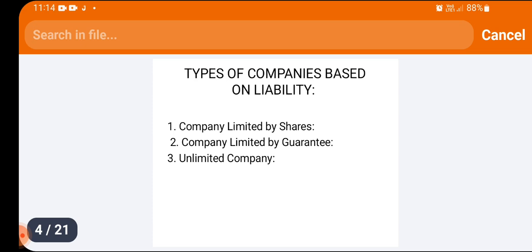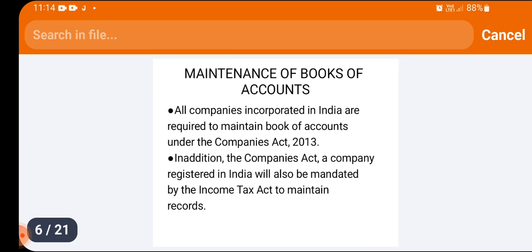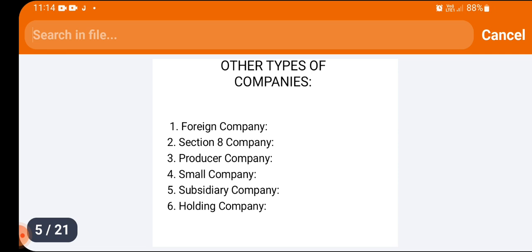On the basis of ownership, companies include private company and public company. What is a private company and what is a public company? The Indian Companies Act defines a private company as a company which, by its articles of association, restricts the right of transfer of shares and limits the number of members; it must use the word private limited. Then public company. A company which is not a private company, which does not restrict the transfer of shares and which offers shares and debentures to public subscription is called a public company.